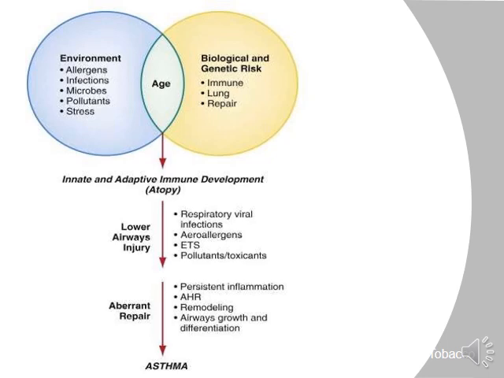Some children are atopic, having atopic symptoms like atopic rhinitis, atopic dermatitis. And there is recurrent lower airway injury by respiratory viral infections, aeroallergens, pollutants, toxicants, and also aberrant repair by remodeling due to persistent inflammation. Remodeling, airway growth and differentiation lead to asthma in children.